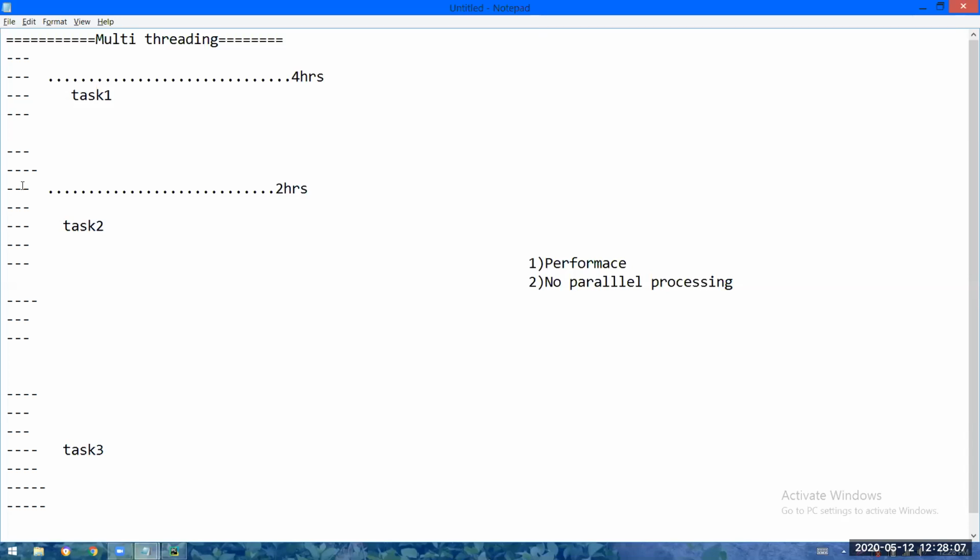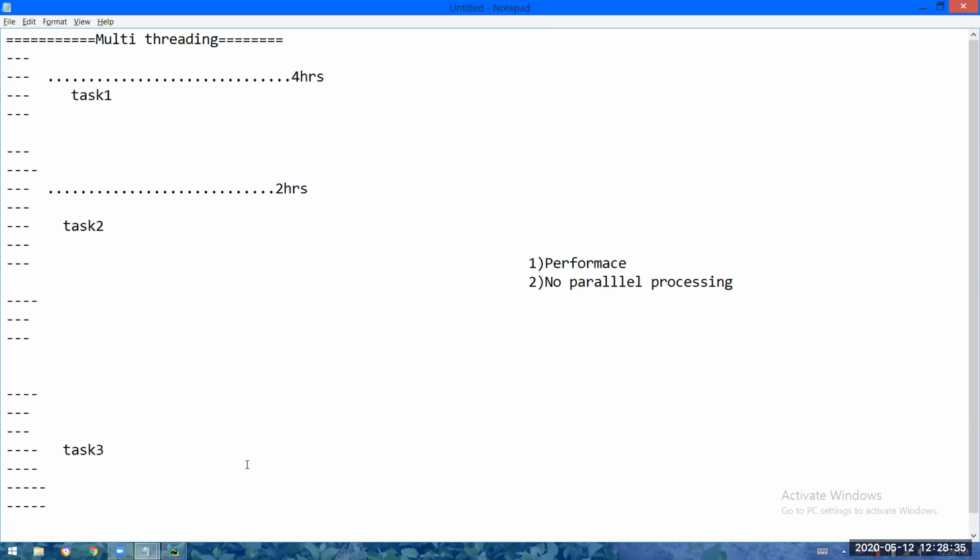So till 2 hours, there is nothing to be done. CPU sitting idle. And then after 2 hours, the CPU will become active and it will proceed with the execution of the remaining piece of code. And then the second task is done, later on the third task. So definitely I'm just making the CPU sit idle here for 6 hours. Because of that, the performance will be degraded. More time is required to complete the execution of the entire code.